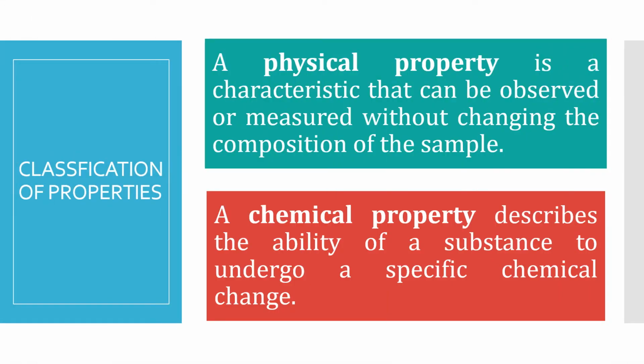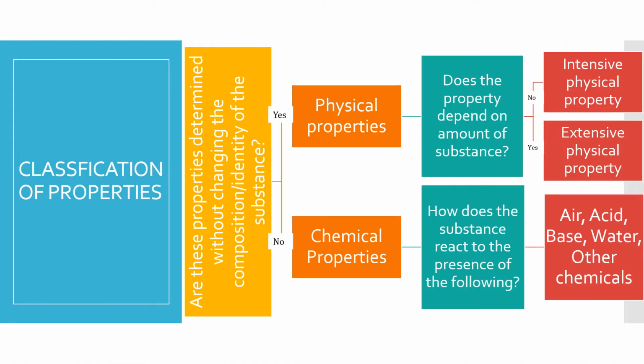Classification of properties: physical property and chemical property. A physical property is a characteristic that can be observed or measured without changing the composition of the sample or substance. A chemical property describes the ability of a substance to undergo a specific chemical change. Are these properties determined without changing the composition or identity of the substance? If your answer is yes, then they are physical properties.